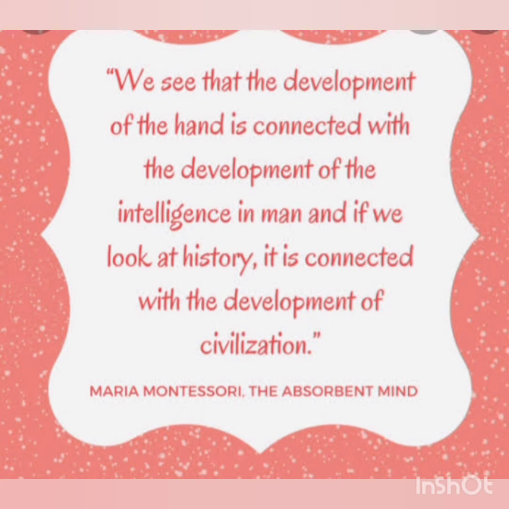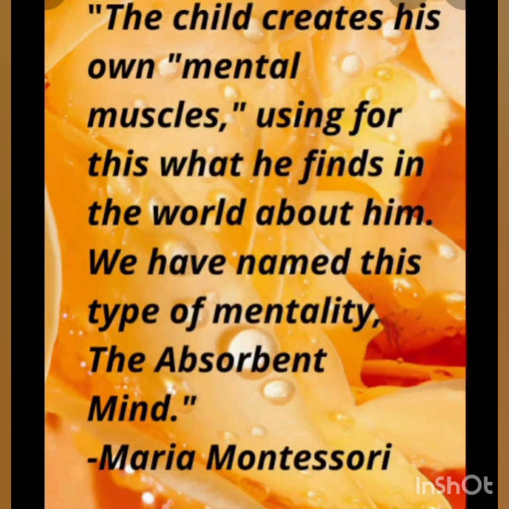Anyway, the absorbent mind can be divided into two. What is that? The unconscious absorbent mind and the conscious absorbent mind. We can divide the unconscious absorbent mind as 0 to 3 years, and the conscious as 3 to 6 years. That also we can discuss, what is the unconscious mind and what is the conscious mind.